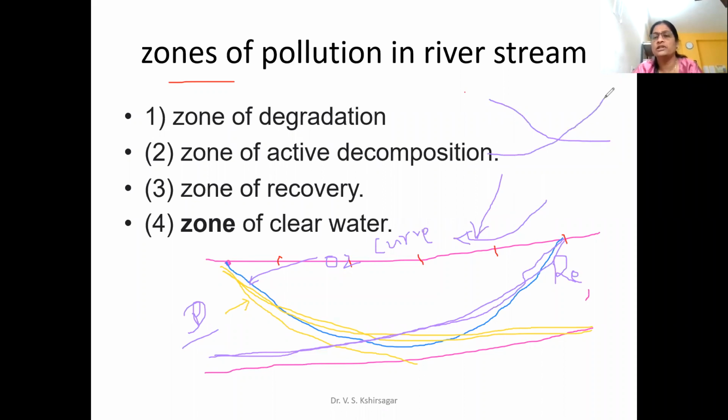One is like this and one is like this. The outcome of these two is coming like this, and this is known as the dissolved oxygen sag curve. It means you are representing how much dissolved oxygen is available at which spot. You can go and check in any river and find out first of all the spot where the disposal of wastewater is being done.